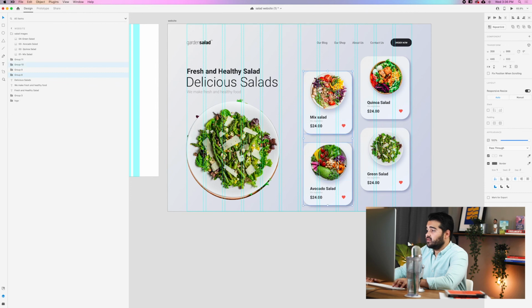So we're gonna take this, we're gonna change this to mixed salad. We're gonna change the second one, which is the group, to quinoa salad. And then we're gonna take the avocado salad. And then we're gonna go with the green salad.